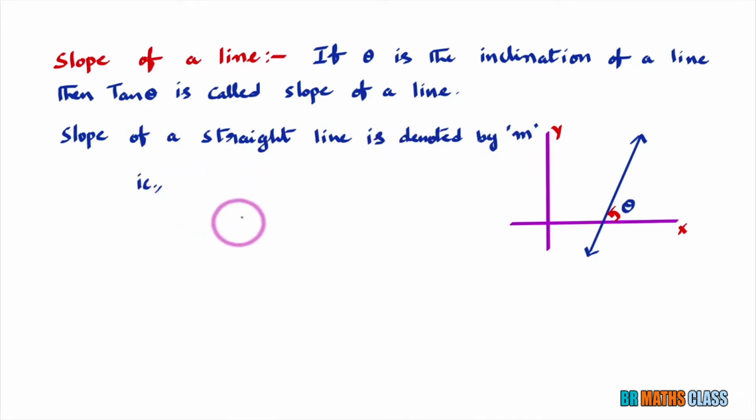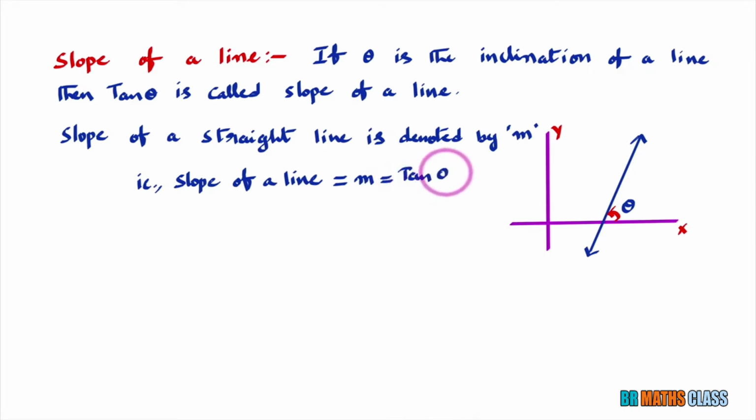So, what is the conclusion? If theta is the inclination of a straight line, then tan theta is called slope of that line. So, slope of a line is denoted by m. How is it defined? Slope of a line is defined as m equal to tan theta. Here what is theta? Theta is the inclination of a line. Now we will try to understand this more clearly with few examples.